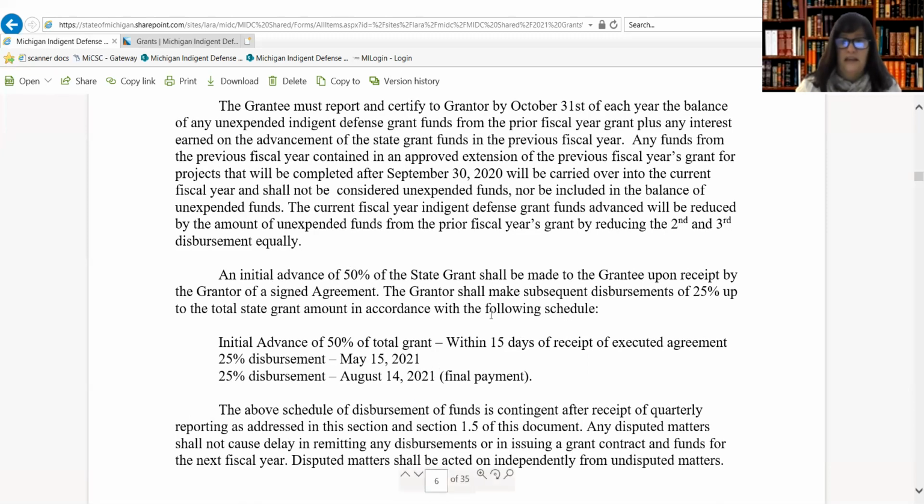And again, identifying that in the first paragraph here on what's shown on your screen, that the advancement is reduced for the second and third quarter payments equally by what you have reported and certified as your unexpended balance for the previous year.